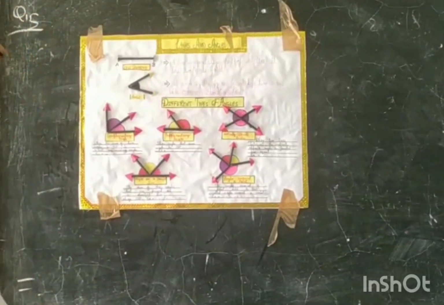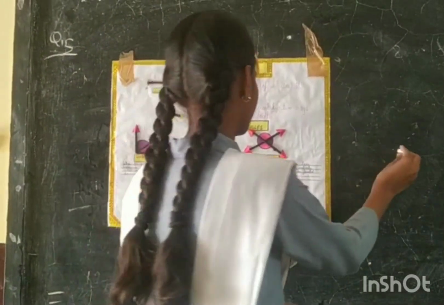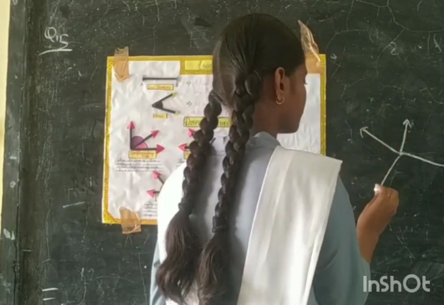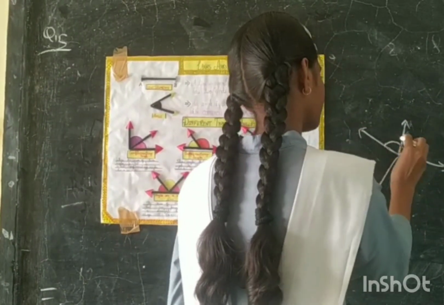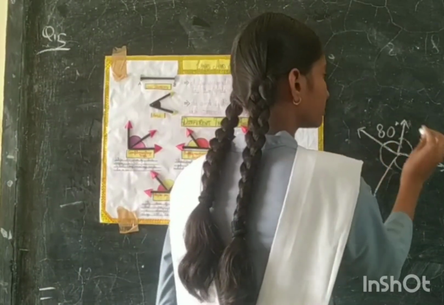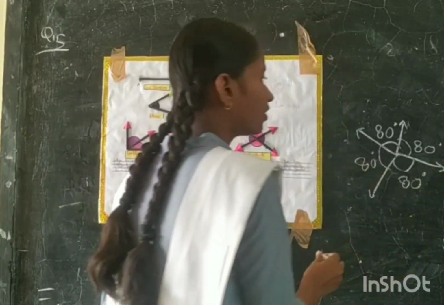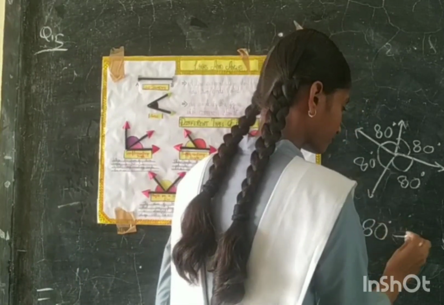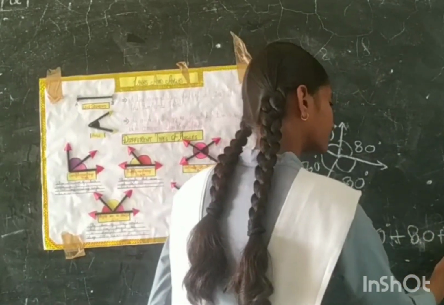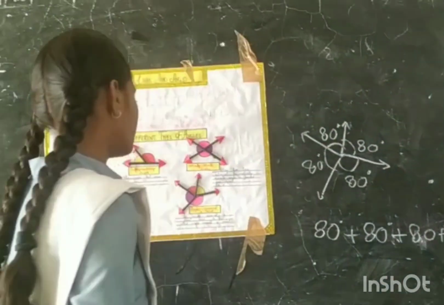Angles around a point. The angles around a point add up to 360 degrees. It is called angles around a point. Example, 80 degrees. The sum of all angles is equal to 360 degrees.